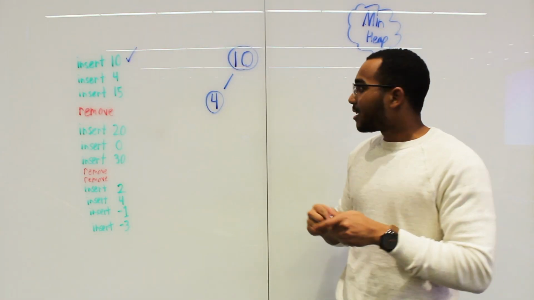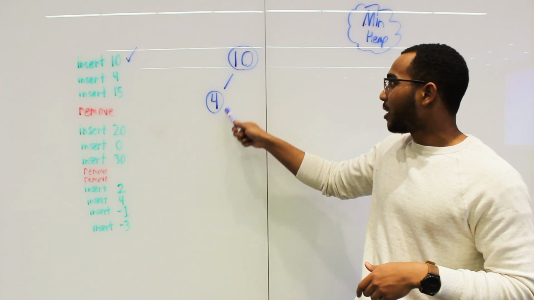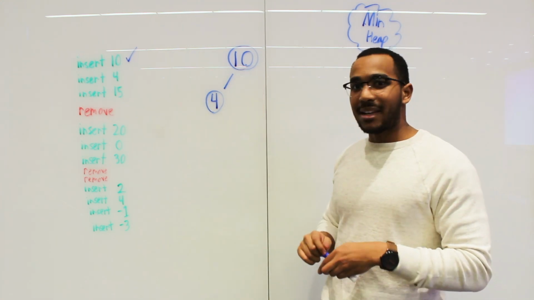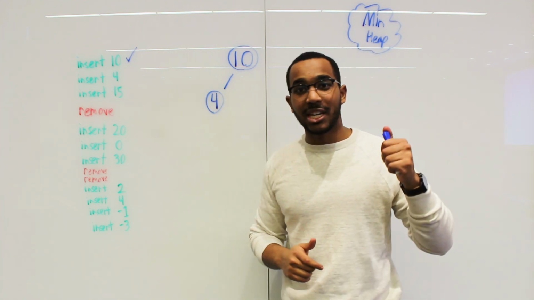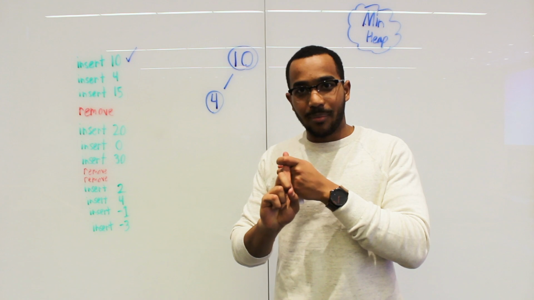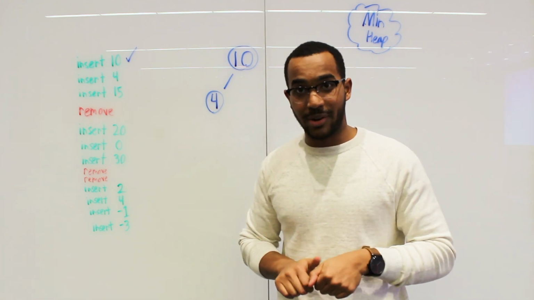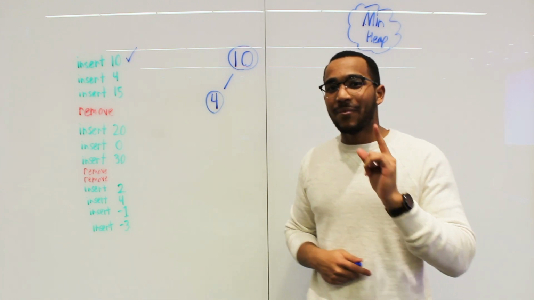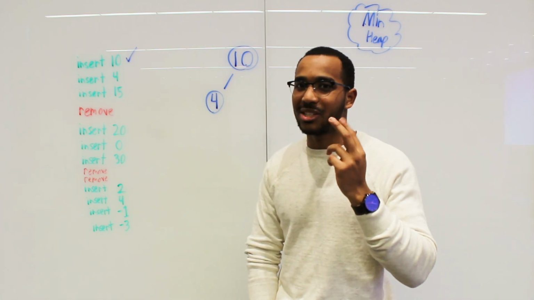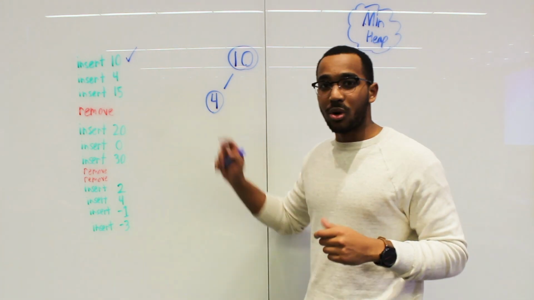But notice that there's something wrong here. This is not a min heap anymore. We have a 4 here and 10 is greater than it. The item at the top of the heap is not the smallest item. What we need to do is restore the heap. When we insert an item or remove an item, we're going to do heap restoration operations. Notice how we do it, and keep in mind what time complexity it's going to entail. We'll talk about complexities later, but let's restore the heap.